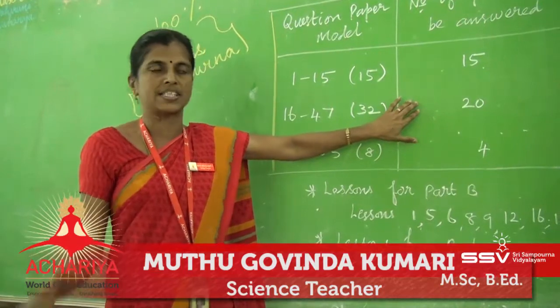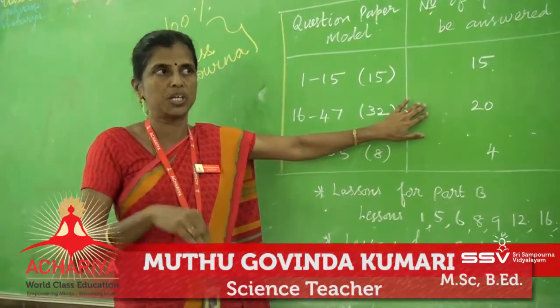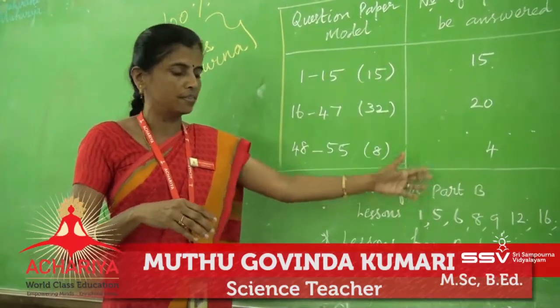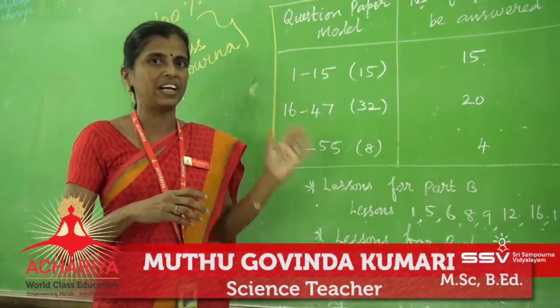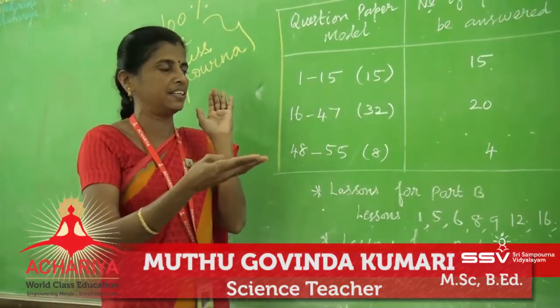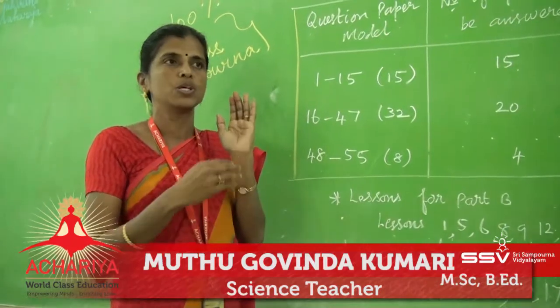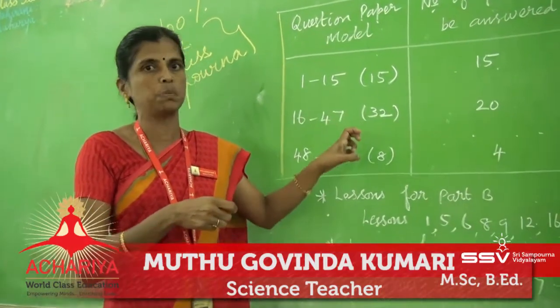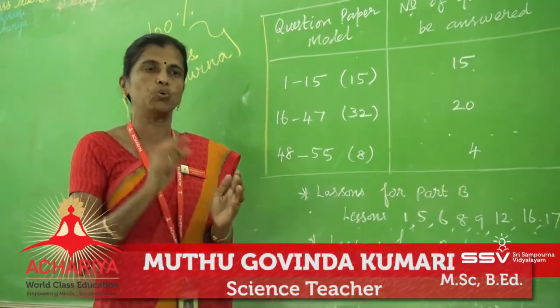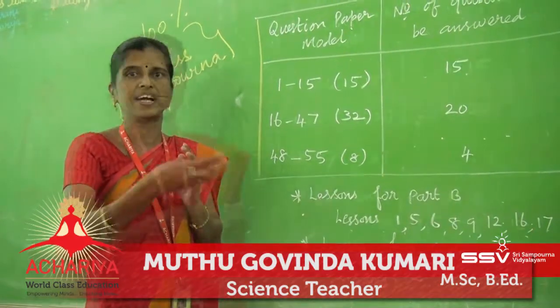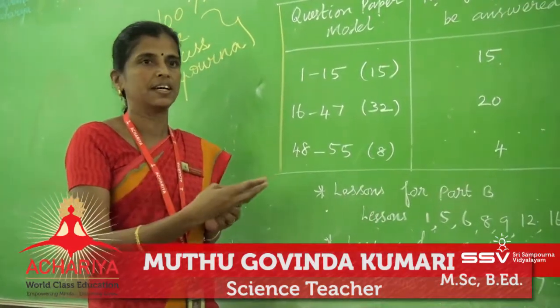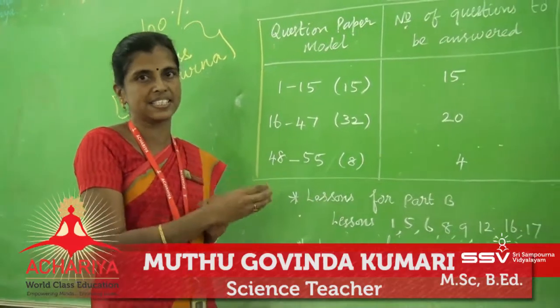Even the slow learners or the below average students, if they also focus on these lessons, definitely they can get above 70 out of 75. So if you concentrate on these tips, definitely you can achieve more than 70. As well as the toppers, you can get 100 out of 100 easily in science.